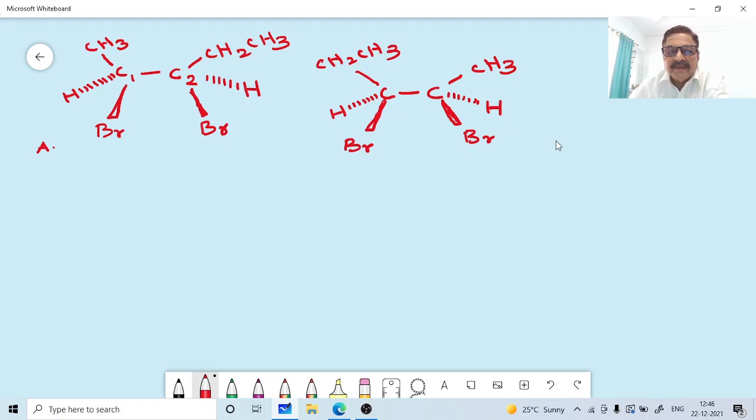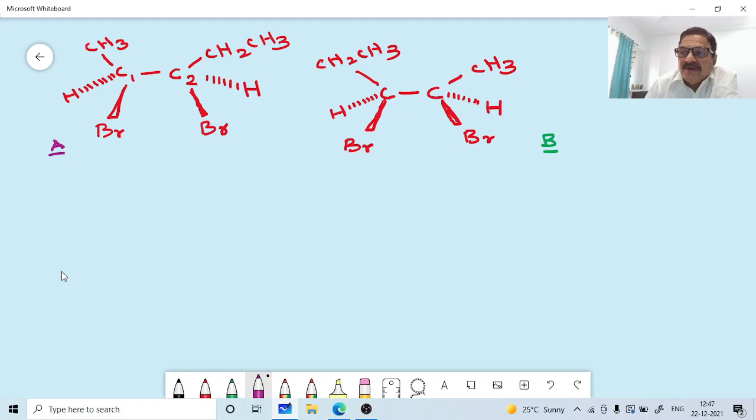Okay, this is our mirror image B. So this is our molecule A and B. We have seen, they are non-superimposable mirror images. They are enantiomers actually, A and B.